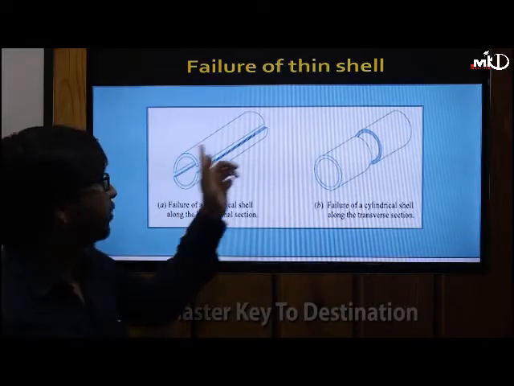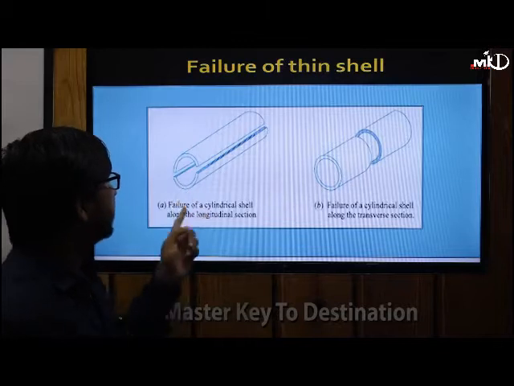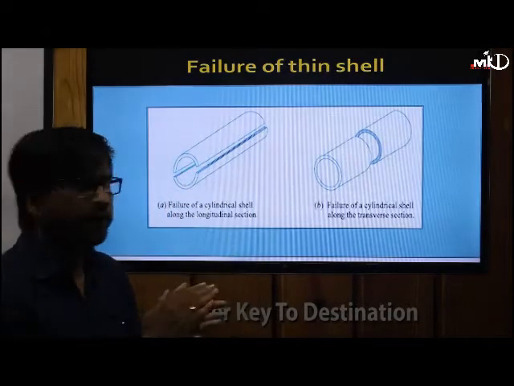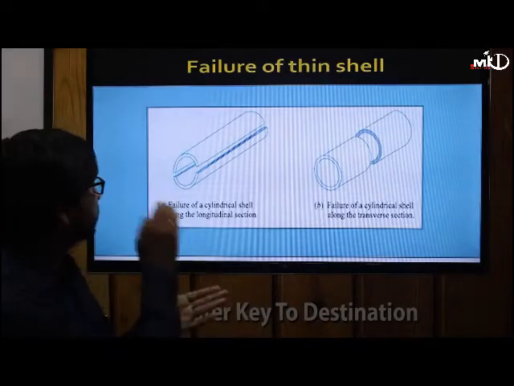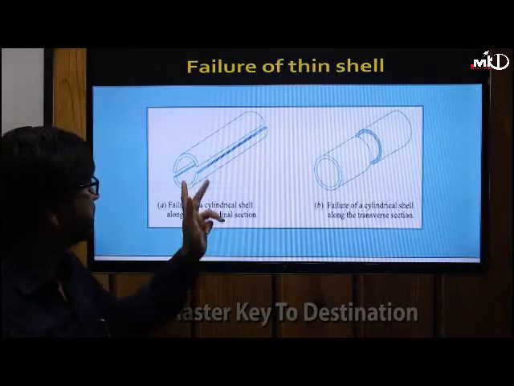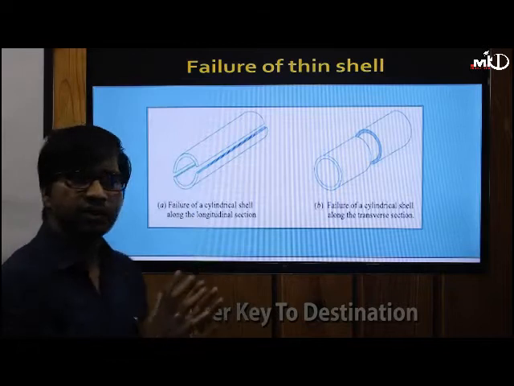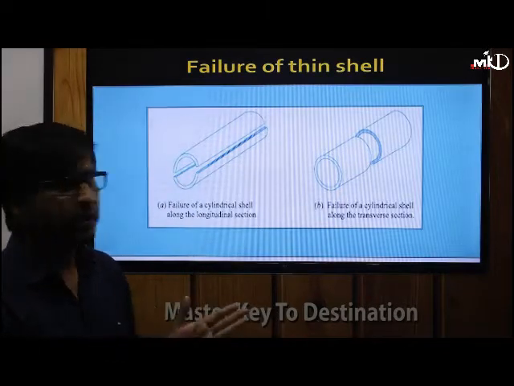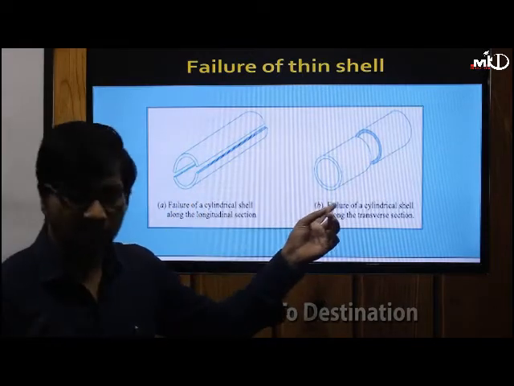So again, this we call a type of failure, it is along the circumference, it can fail at this section only. So whichever section is vulnerable, whichever portion is vulnerable, failure happens there, right? Because pressure is acting everywhere, in all directions pressure will be there. Whichever is weak will break or fail. So this is circumferential failure and this is longitudinal failure.